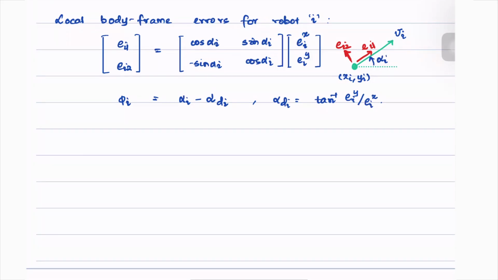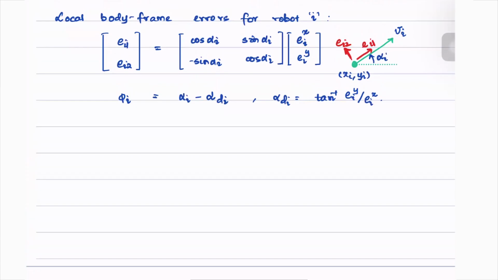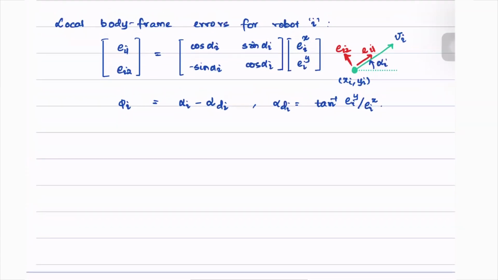Okay. Now we can design a distributed control law using all of these three errors, which is given by this.